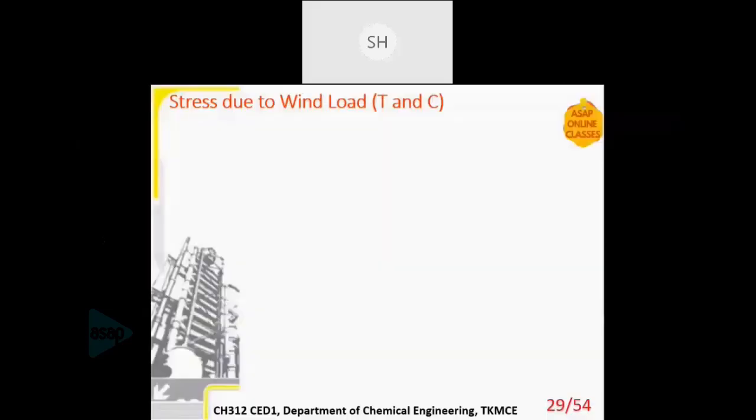Then the next part is due to the wind. The stress due to wind can be either tensile or compressive. That is why I've written T and C. It can either cause a compressive stress or a tensile one. For wind design, the stress is the bending moment divided by the section modulus, MW divided by Z. You must have studied section modulus in engineering mechanics. The net area in which the stress is acting is given by the section modulus.